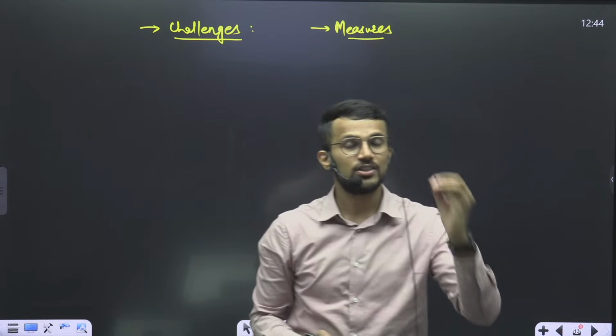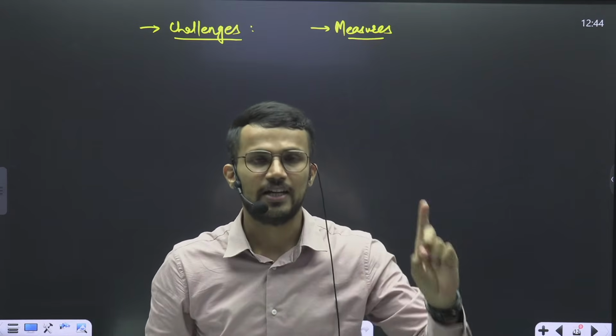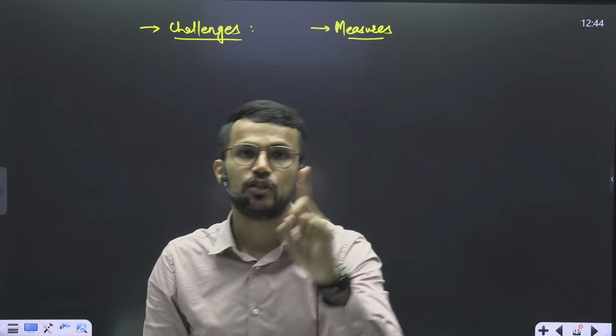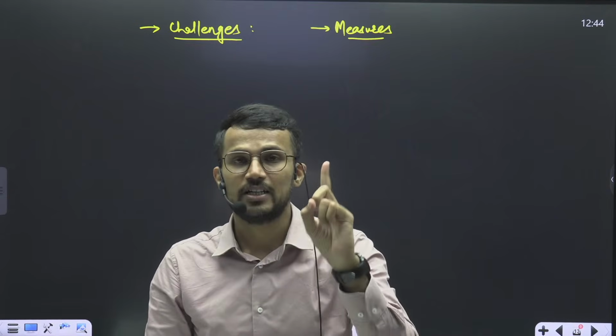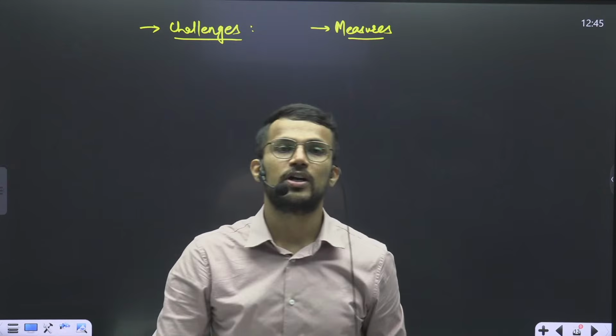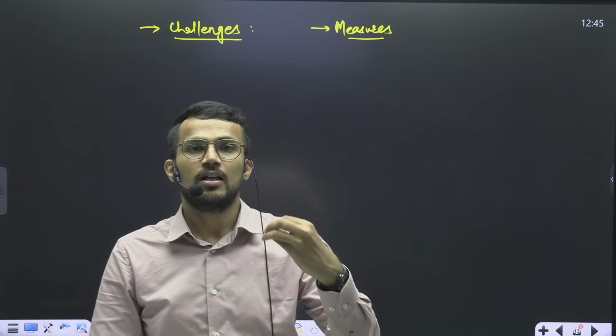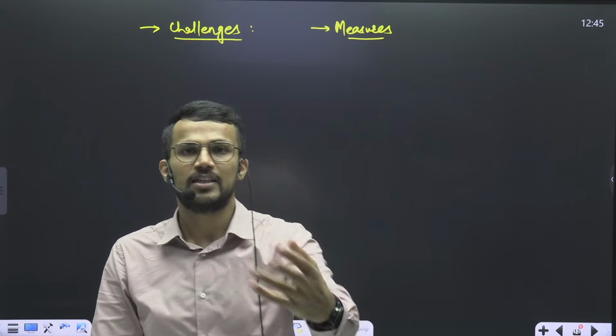And then we are also supposed to discuss the measures to overcome these challenges. These challenges can be overcome by giving proper training to people. Training is the most important aspect. In training we can also incorporate mock drills, so that people know what response they are supposed to give.